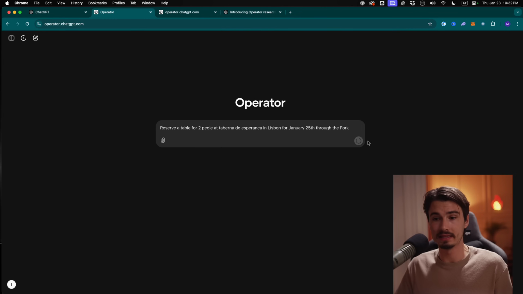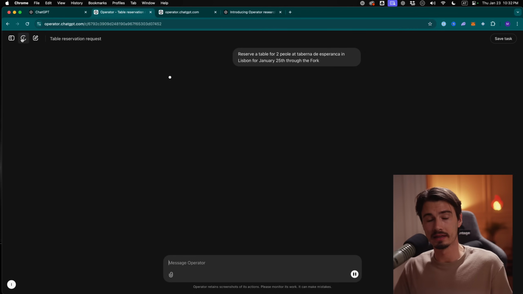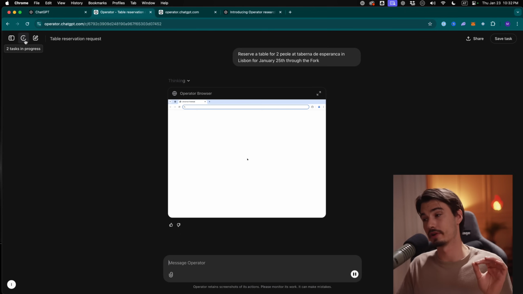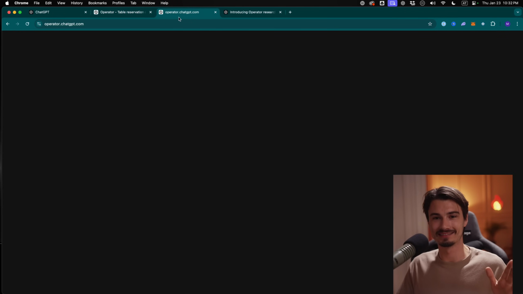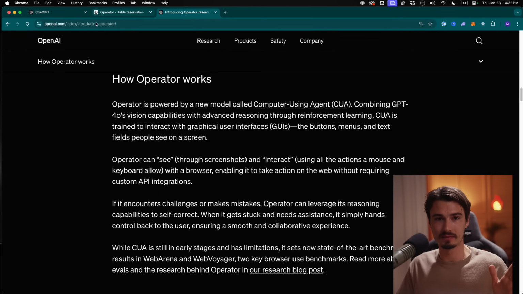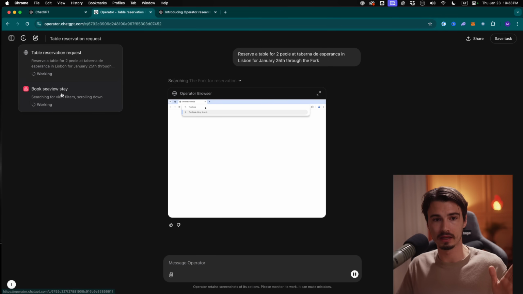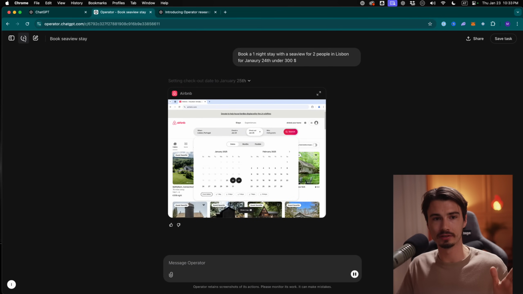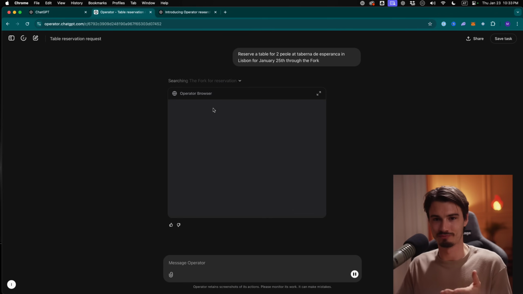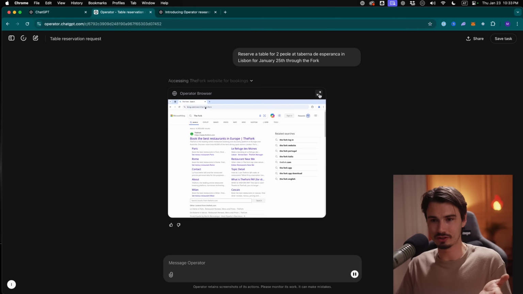And again, I could run this, as you can see here in the top left. It's running this one operation. Now it's running 2 operations at the same time. It's like cloning yourself now. Like literally this one, this other instance of it is running and trying to book me the Airbnb accommodation, while this one is running a search to reserve a table.